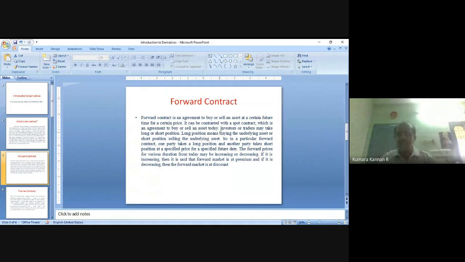The disadvantage, the drawback of this forward contract, is that since it is created privately, there is no guarantee that the party will honor the contract. Take the same example: Mr. X has made a contract with Canara Bank that on 16th December I will give you $10,000 and you pay me 73 rupees per dollar. Suppose on 16th December the spot rate in the foreign currency market has become $1 equal to 78 rupees.